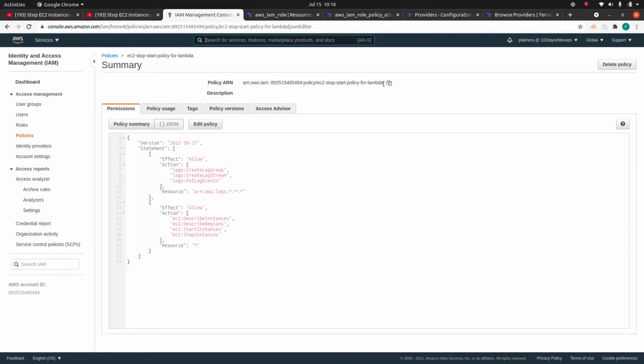For each and every resource in AWS, this is generated, and it is used to uniquely identify that particular resource. It always starts with arn:aws and then the name of the resource, in this case IAM, your account number, then policy, then the name of that policy or whatever resource you have.